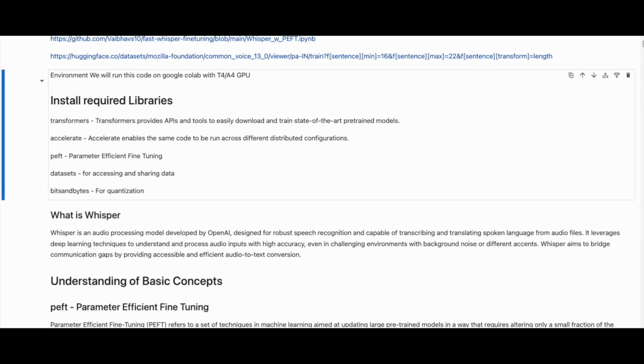We will run this code on Google Colab with a T4 GPU. First up, install the required libraries. Transformers. Transformers provides APIs and tools to easily download and train state-of-the-art pre-trained models. Accelerate. Accelerate enables the same code to be run across different distributed configurations. PEFT, parameter efficient fine-tuning. Datasets for accessing and sharing data. Bitsandbytes for quantization.